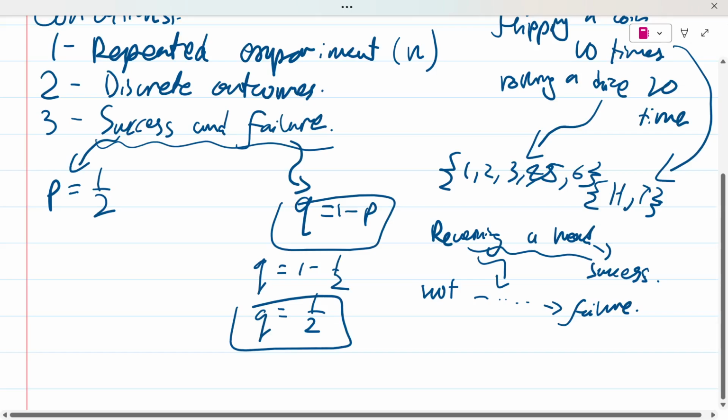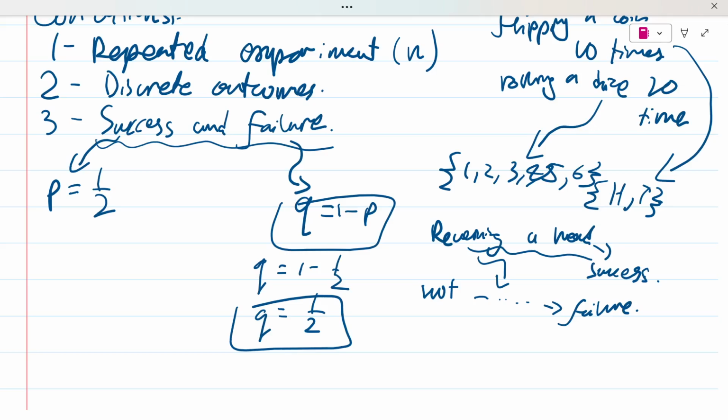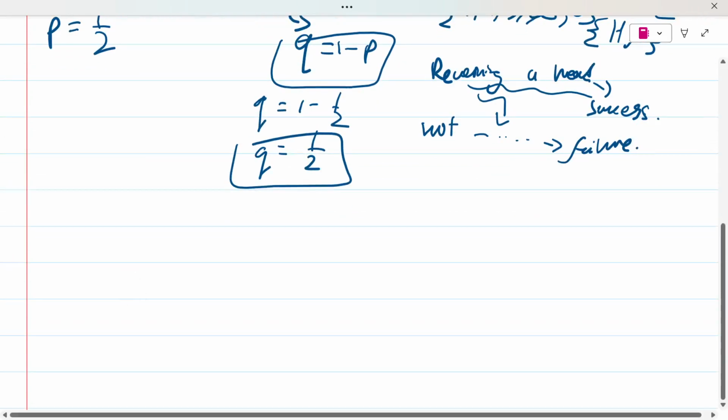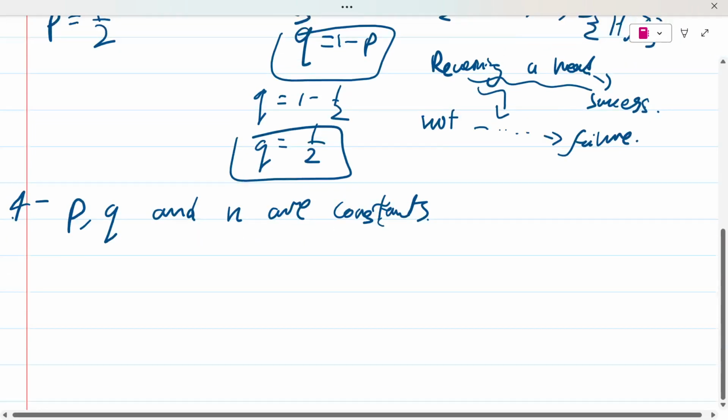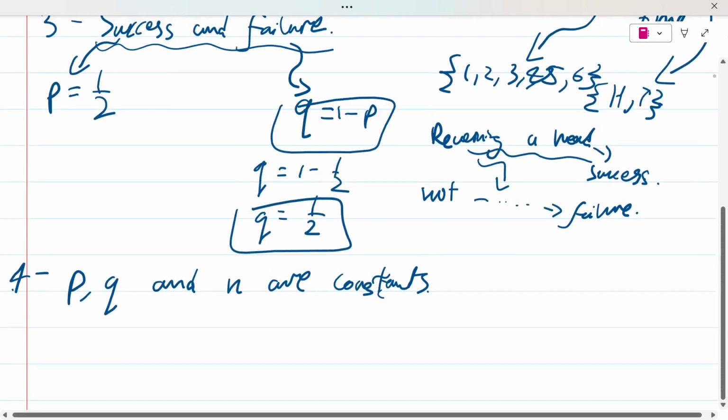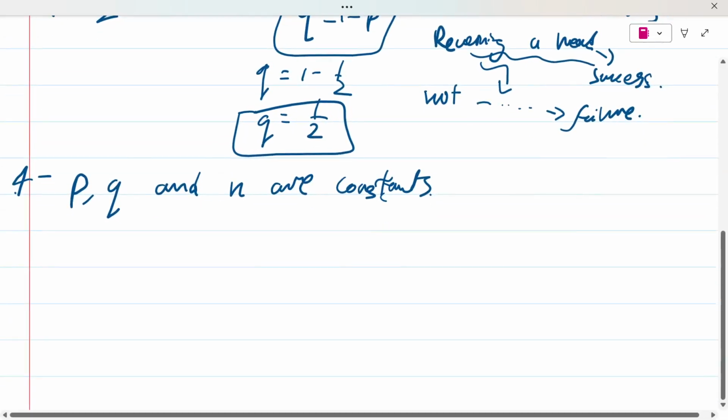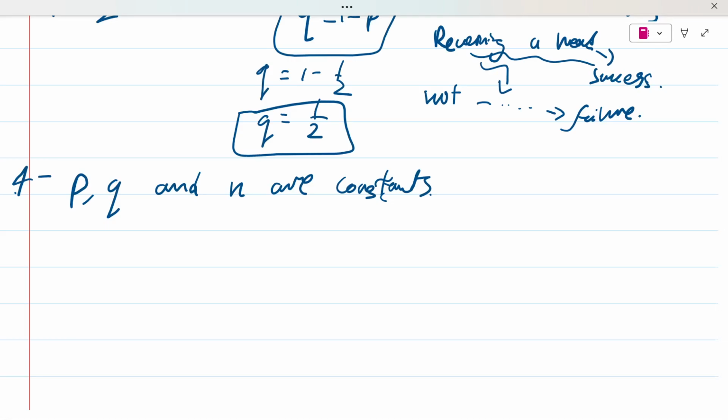And now the fourth, last but not least condition for a binomial distribution is that P, Q, and N are constants. I'm going to end today's lecture on this, and then we're going to move on with the second one. Now look, P, Q, and N, which means the probability of success, the probability of failure, and the total number of outcomes, they're all constants.